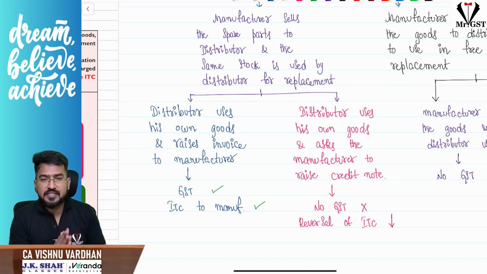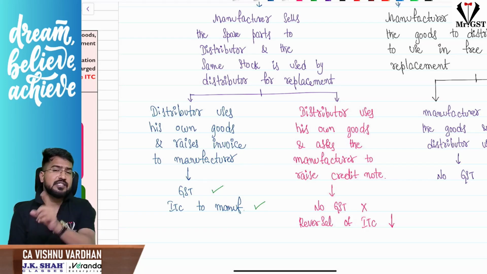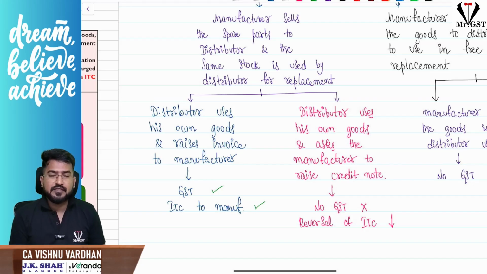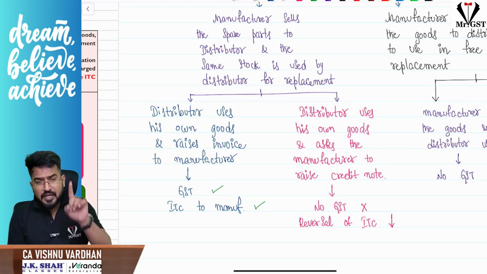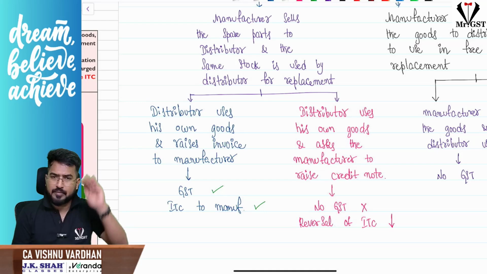Suppose the manufacturer has sold 100 silencers to the distributor. The distributor says, sir, one silencer I am using here for free replacement, so I will pay you only for 99 silencers. Now what will the manufacturer do? For one silencer, he will issue a credit note. So he will reduce his GST liability. Whose? The manufacturer's output tax liability will come down.